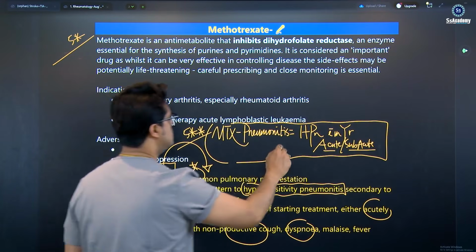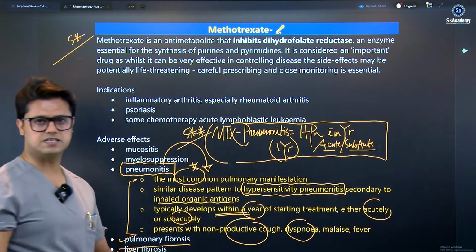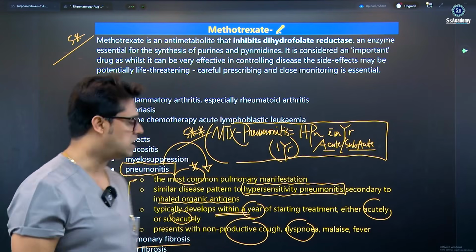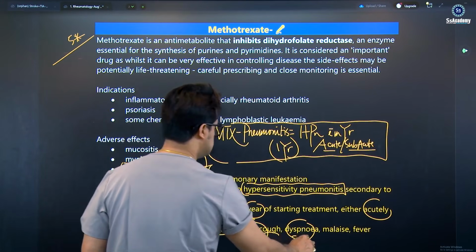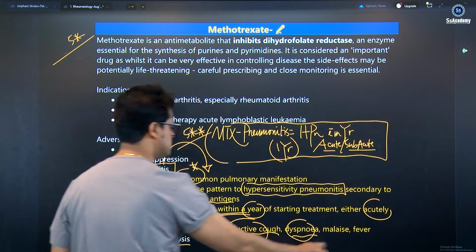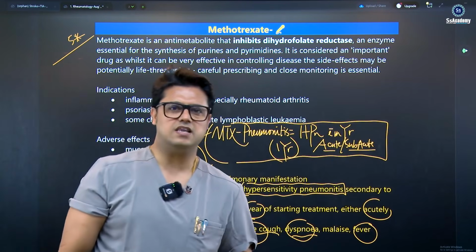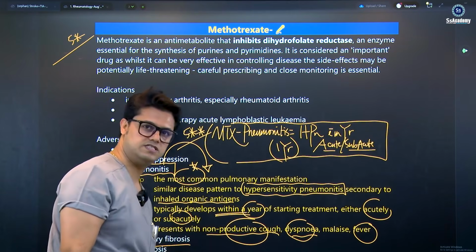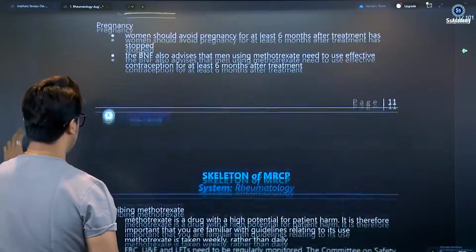Once again, for the pulmonary manifestation, you see it is written within a year. So within 1 year of using methotrexate, the patients develop cough, sputum, sometimes a non-productive cough, and dyspnea, meaning shortness of breath, and exhaustion, sometimes fever. So these are the symptoms. It is like a lung infection, but with a non-productive cough. This is important. Then you can think of MTX pneumonitis.